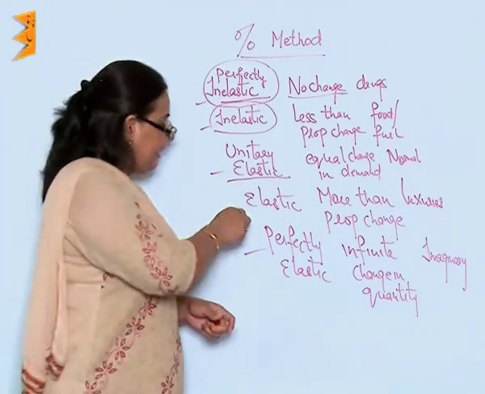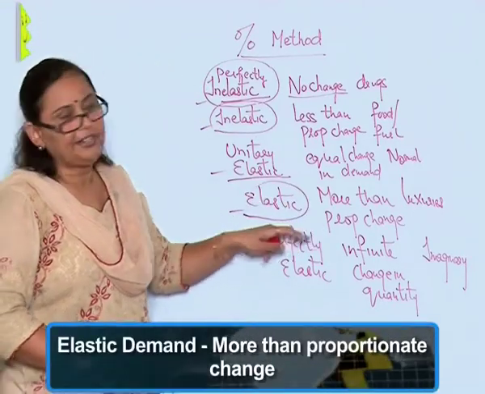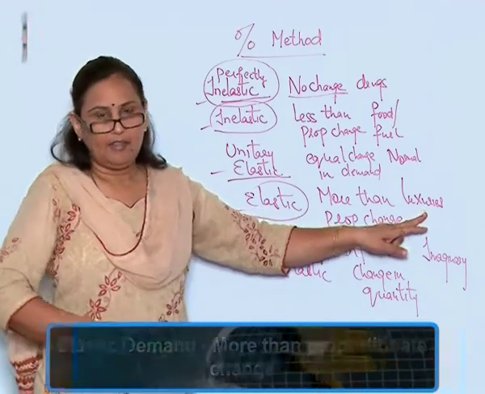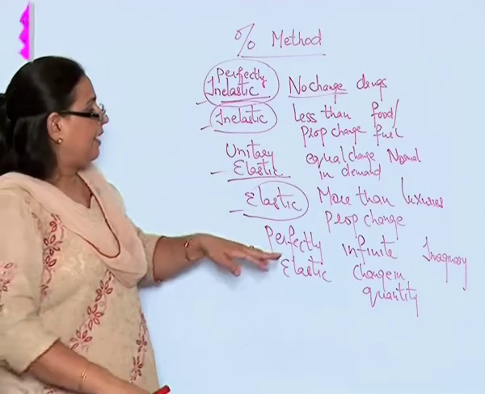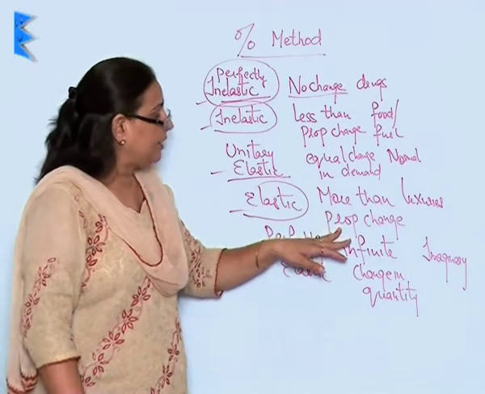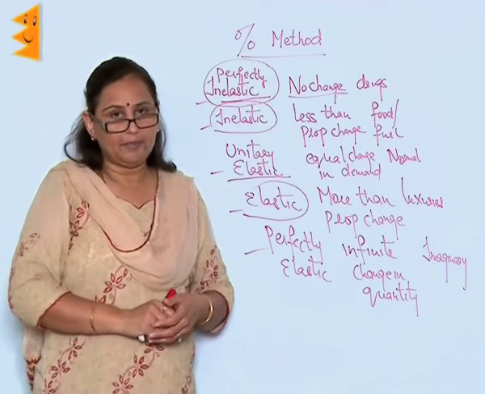Then is the elastic demand, that is, a more than proportionate change. This happens in luxuries. When the price of a car has increased, then we are going to see a proportionate or more than proportionate change in the sales of the car.